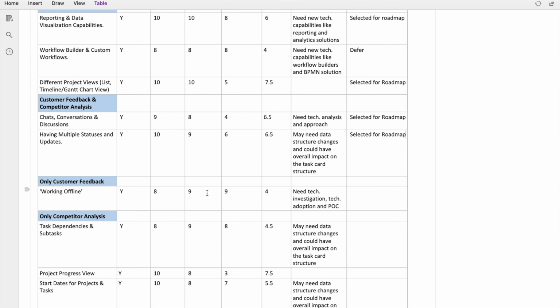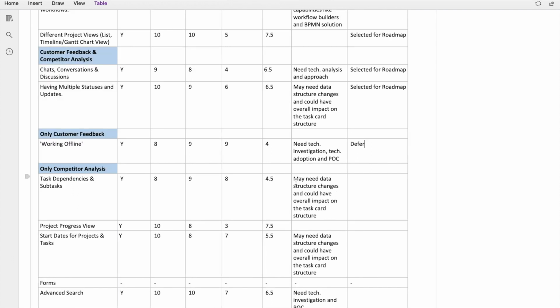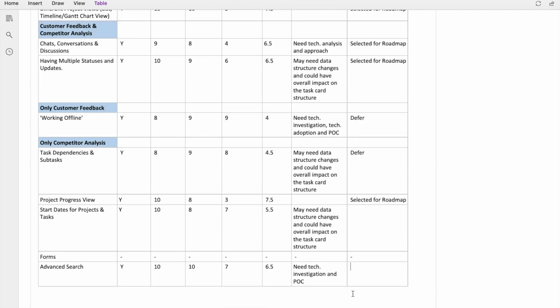Working offline has less benefits and it is more complex in nature, and that's the reason the score has also come out to be very low. So probably we can defer this. Even we can defer task dependencies and subtasks. Project progress view is a must-have, looks like. Same is the case for advanced search.